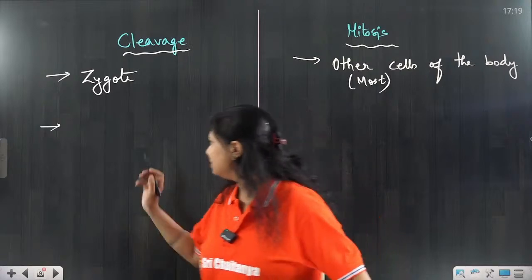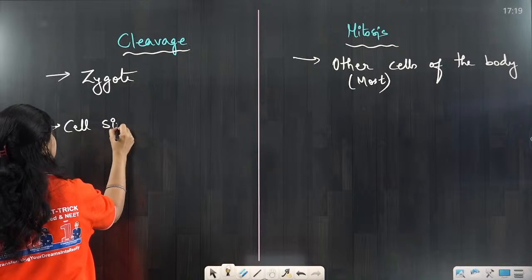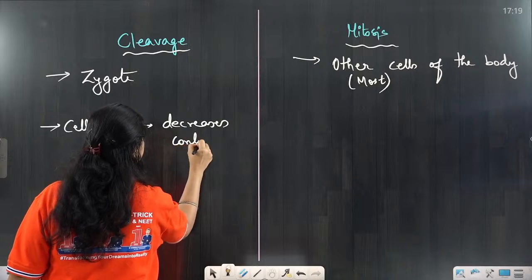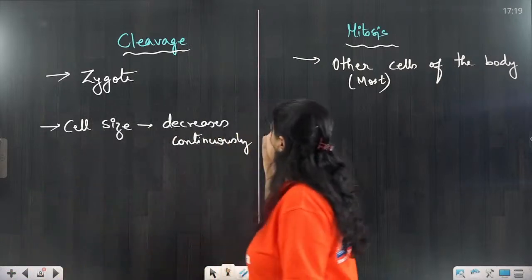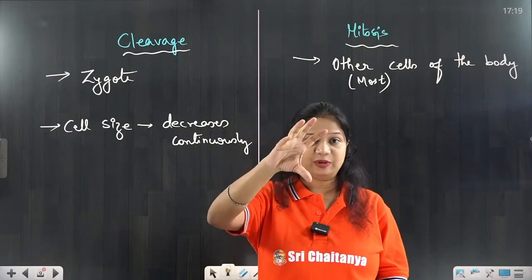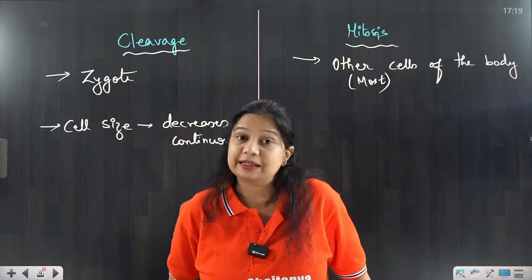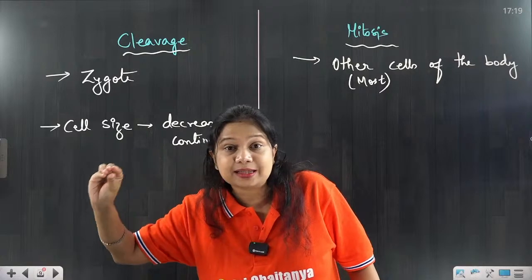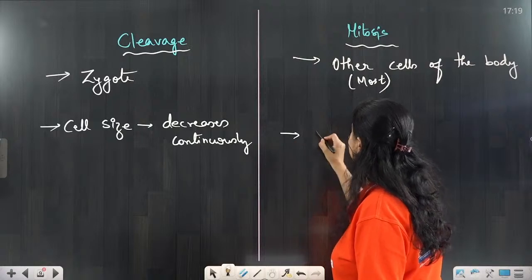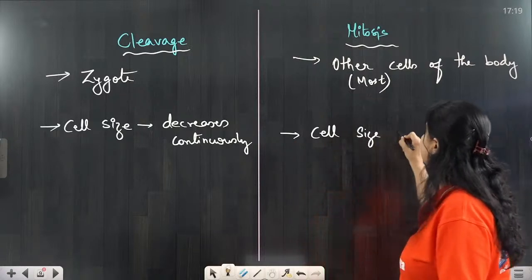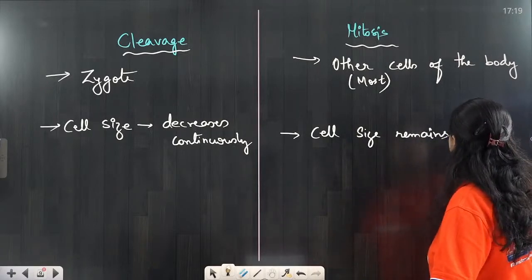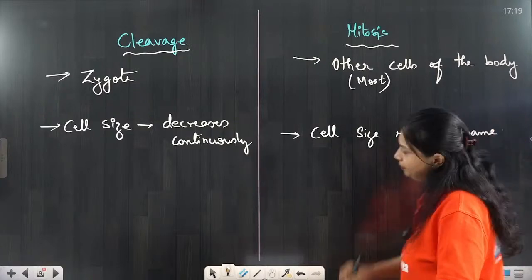The cell size. The cell size in case of cleavage division decreases continuously. From large to small to smaller, even smaller, the cell size becomes. Whereas in mitosis division, cell size remains the same, even in the largest condition, even in the most adult condition. So, cell size remains the same.